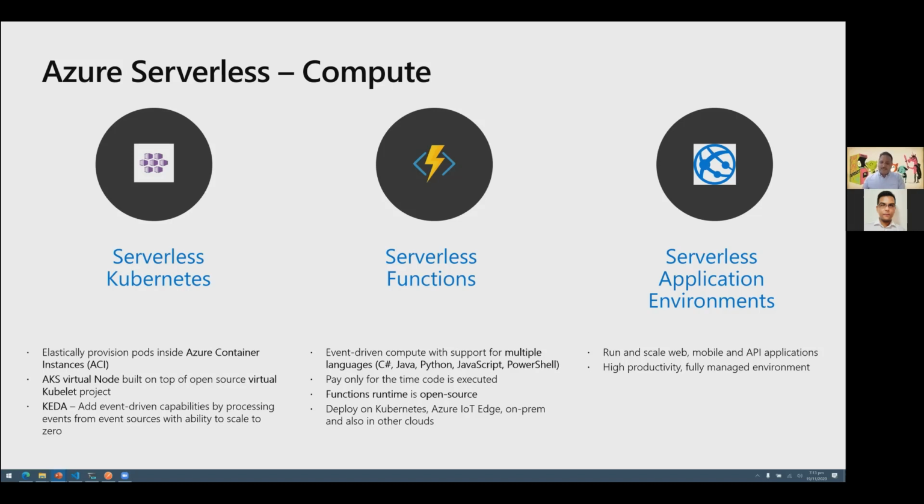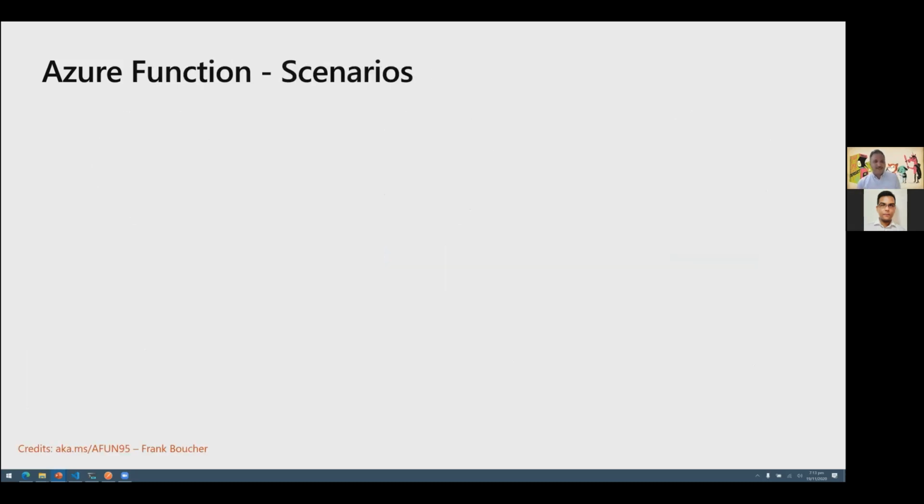There are different SKUs, stock keeping units, available under the application environments. And based on whatever SKU we choose, we would have different capabilities allocated to that particular environment.